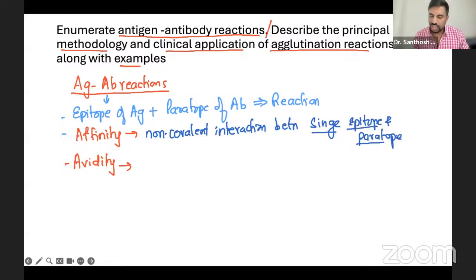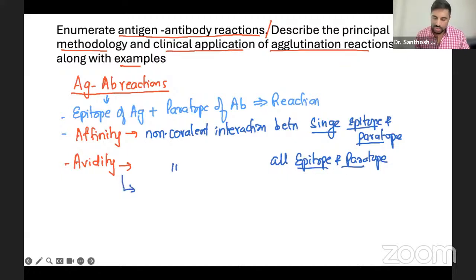You're talking about the single epitope-paratope interaction, but avidity means the non-covalent interaction of all the epitopes and paratopes of the antigen and antibody. It gives the overall strength of antigen-antibody interactions, which is determined by avidity. That's also a question. If you're talking about a single interaction, that is affinity; if you're talking about all the epitope and paratope interactions, that overall strength is your avidity. That's all.